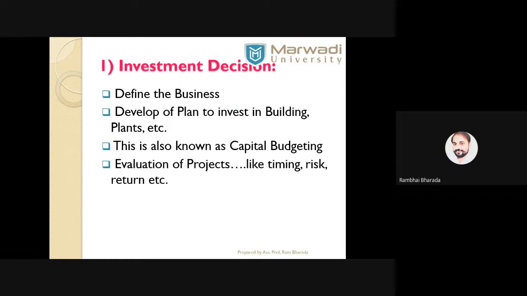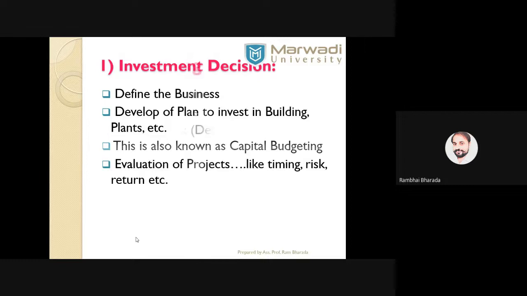We have taken the example that we require a place, machinery, men, and money. Then I invest my money in buildings, shops, and machinery. This is how we can say it is related to investment of funds in various aspects of the business, and technically it is known as capital budgeting. Practically, we do the practical questions of these investment decisions in unit number 3.